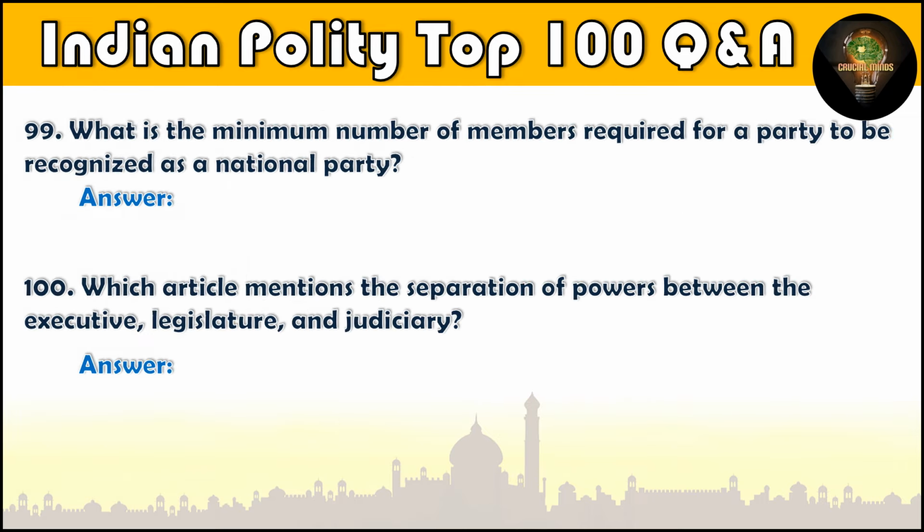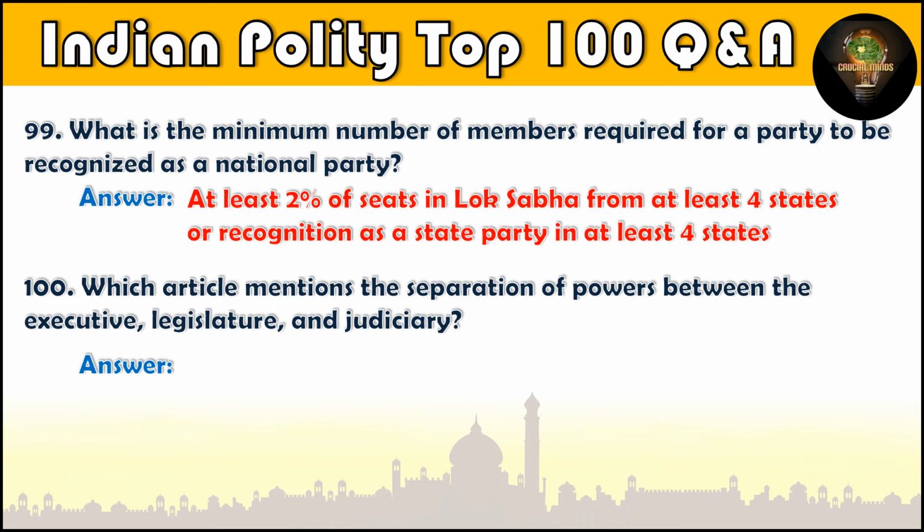Question number 99. What is the minimum number of members required for a party to be recognized as a national party? At least 2% of seats in Lok Sabha from at least 4 states or recognition as a state party in at least 4 states. Question number 100. Which article mentions the separation of powers between the executive, legislature, and judiciary? Article 50.